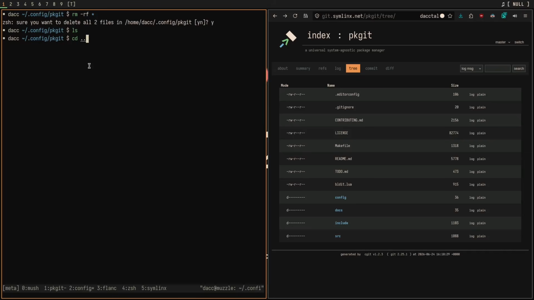I have a custom configuration that I'm going to copy into this pkgit directory. cd into pkgit, look at that, and voila, we have my own custom configuration of pkgit. I'll take you on a little tour of this and explain what's going on.